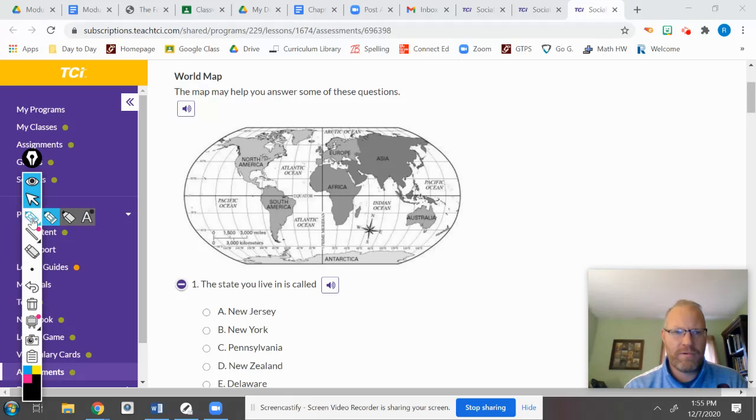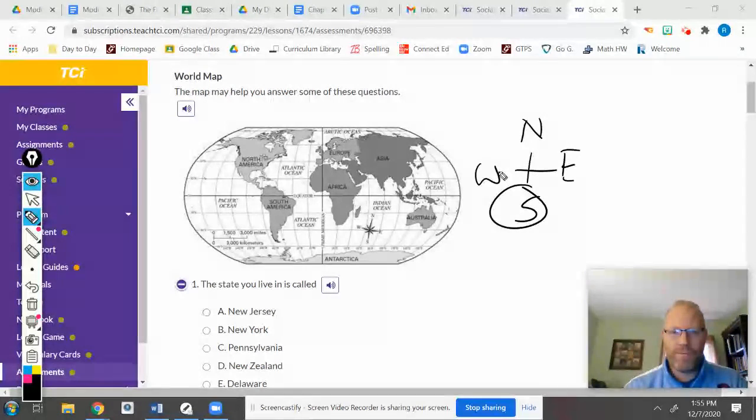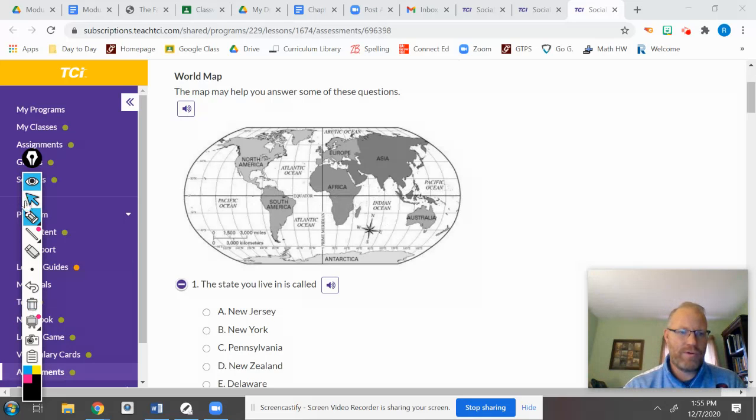Now, if you're saying, well, I don't know what south is, Mr. Hester, never eat soggy waffles. North, east, south, west. So which one of these continents is completely south of this line? South being the bottom. Hopefully that helps you with your knowledge.